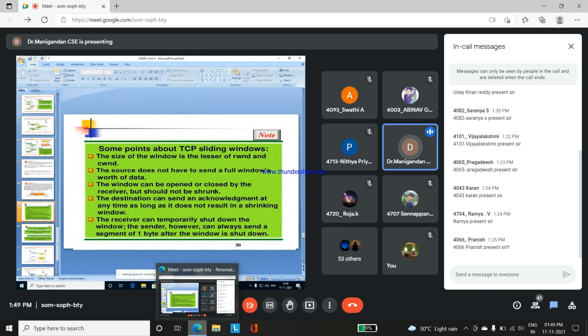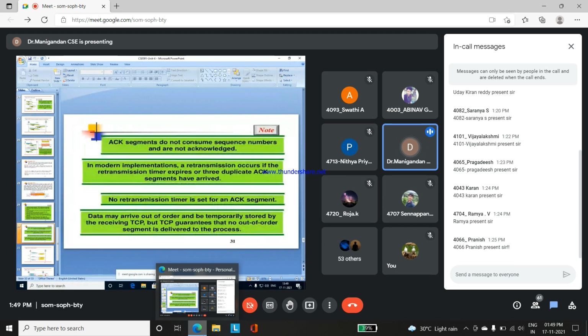Based upon the bytes transmission, there will be a segment transmission between the sender and receiver, or client and server. There will be a transmission of 1 byte between the sender and receiver as part of the shutdown process between the server and client. A temporary shutdown process will be performed between the client side and server side.